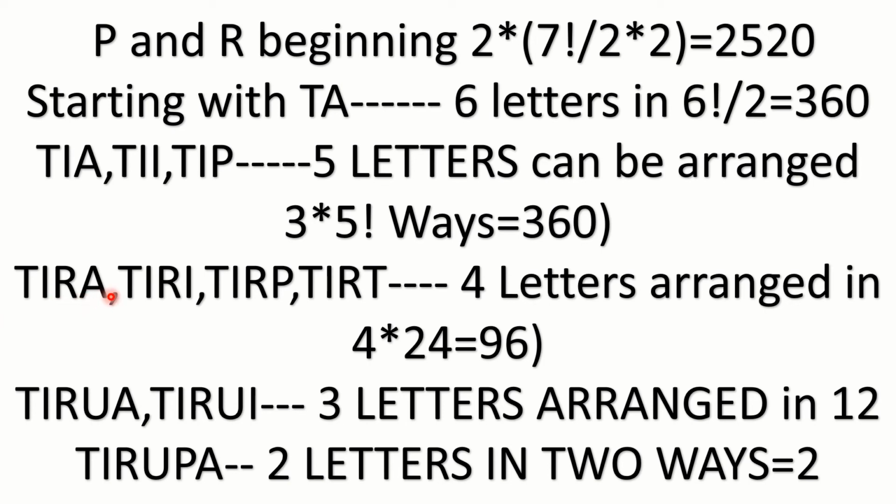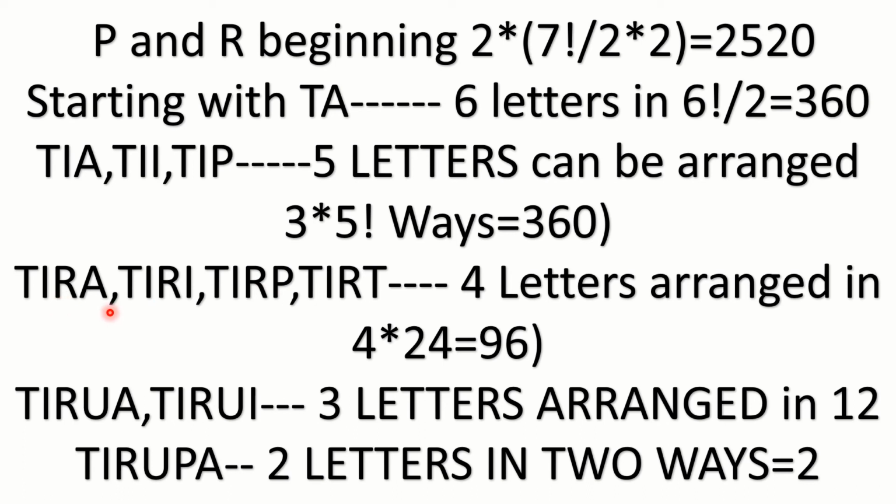After the R, because it is a dictionary, you get A, TIRA. After the A, you get I. After the I, you get P. After the P, you get T. So there are 4 words in which the remaining 4 positions can be arranged in 4 factorial ways. So 4 into 24, 96 different words.